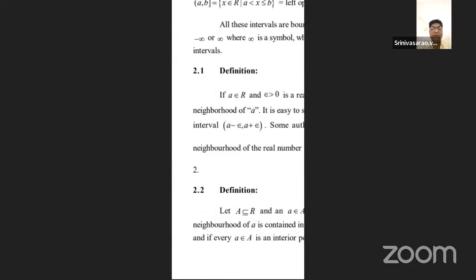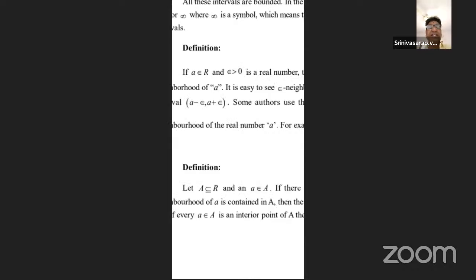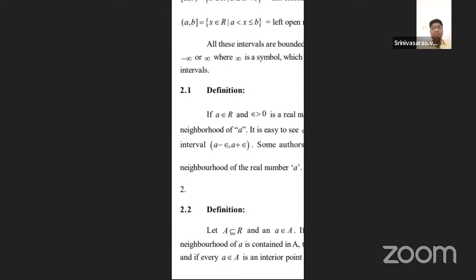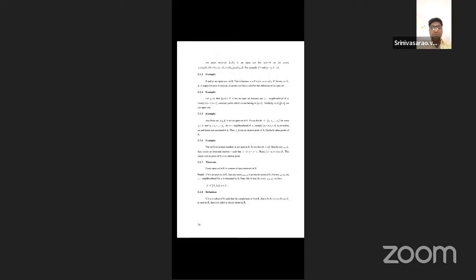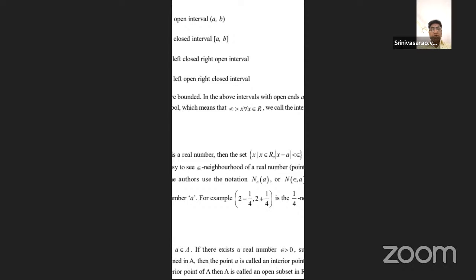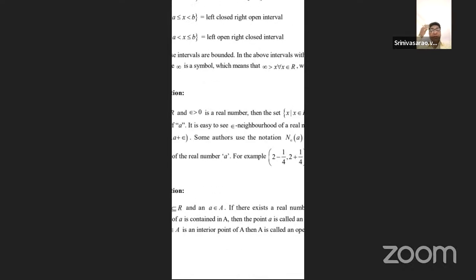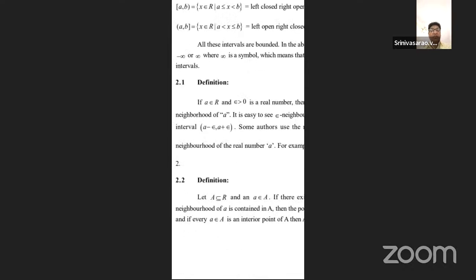Now that is also one of the important ones. Here we are taking this symbol of infinity. Now the definition: what is a neighborhood? Neighborhood means the neighborhood of an element. Take any one of the real numbers, and let epsilon be any number that must be greater than 0. It is also a real number.